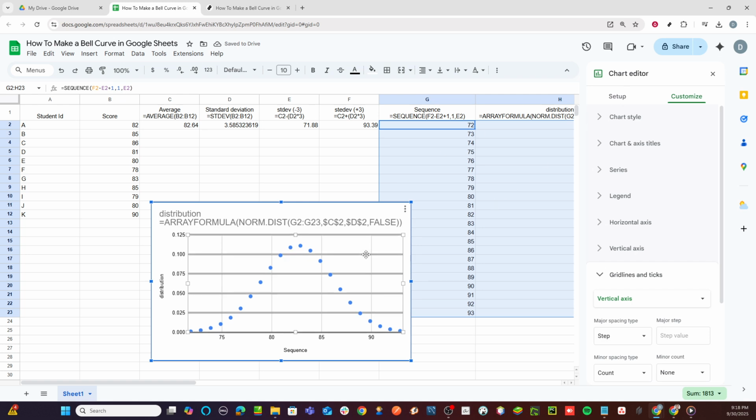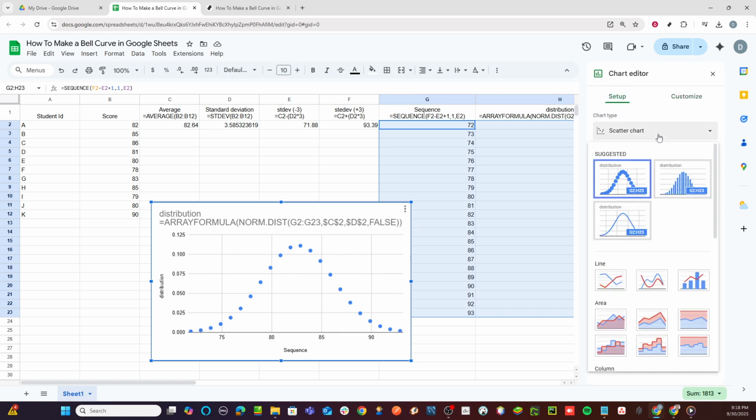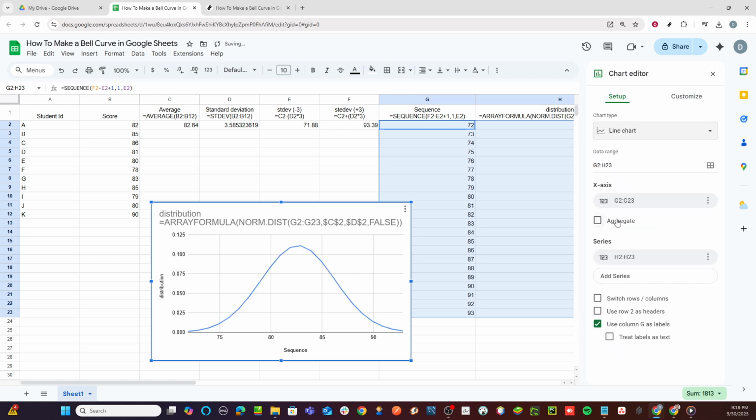The line chart is chosen because it provides a smooth curve that is ideal for depicting the normal distribution of data. Now that you have selected the line chart type, you're ready to proceed with any further customization that might be necessary. Depending on your needs, you might want to adjust data ranges, labels, or chart titles to ensure your chart conveys the exact message you're looking to share.